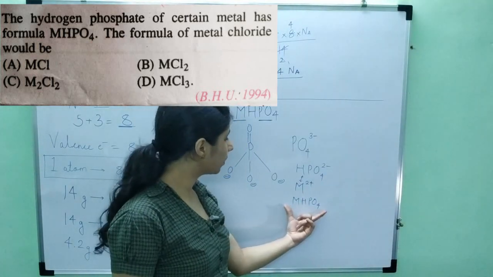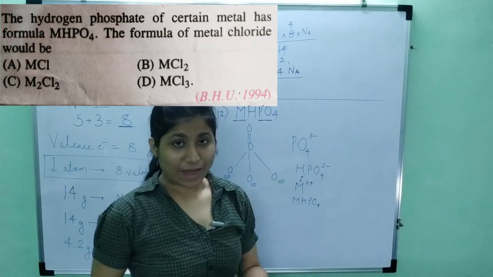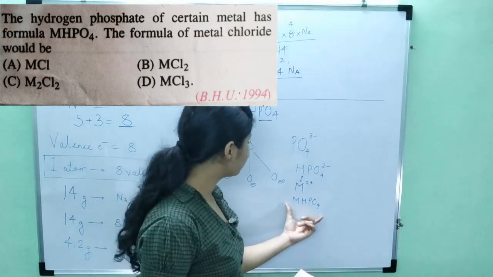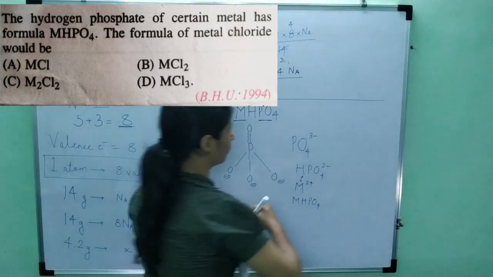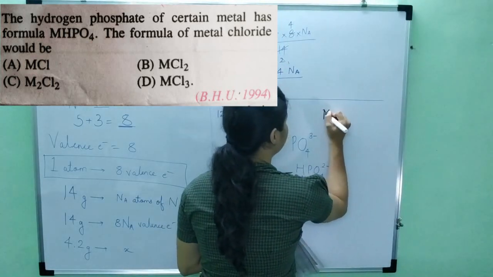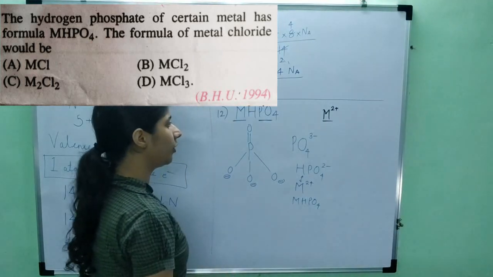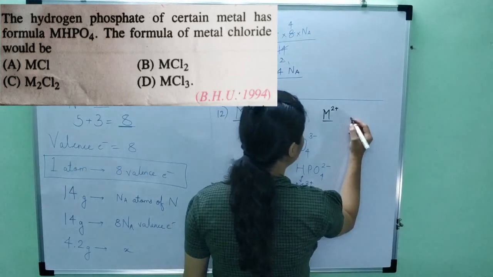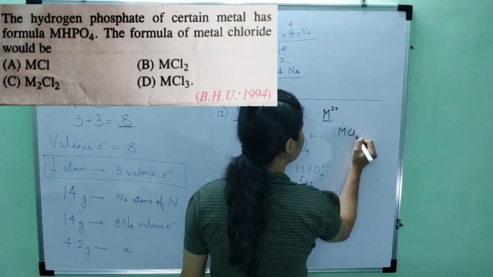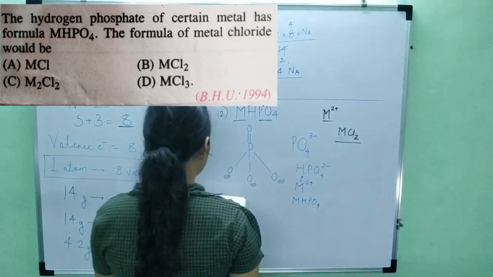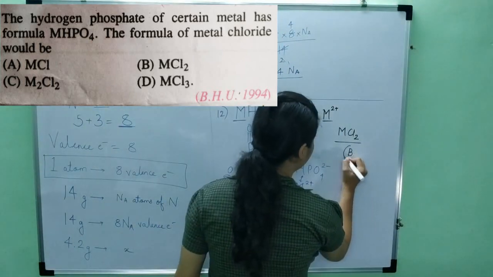So the total valency or the total charge on the metal in MHPO4. Now if the charge on the metal is plus 2, this is what I understand, then what would be the formula of metal chloride? Metal chloride would be what? Chlorine is minus 1. So metal chloride will be MCl2. So this is the answer, and the right option is option B.